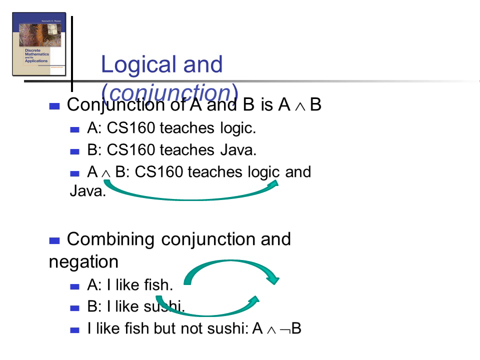That means two statements are combined using and, connected. That is represented as A and B. Okay. There is another one. I like fish. I like sushi. I like fish but not sushi. How can we connect? The first one A and the second one the negation of B. That is conjunction A and negation B.